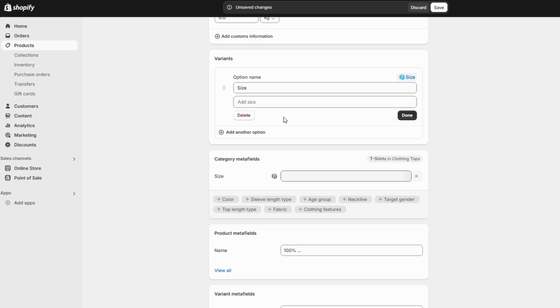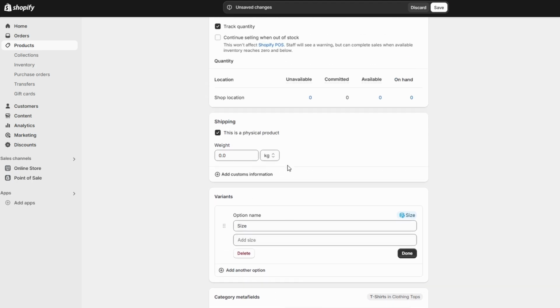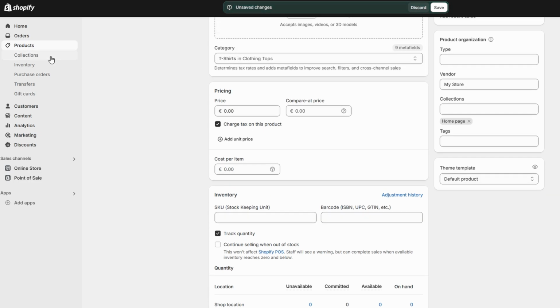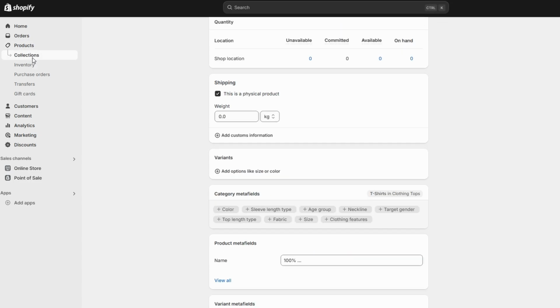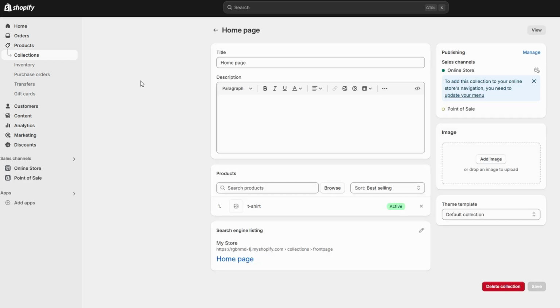Shopify Metafields are not just useful for individual products or variants, they can also be applied to collections. This feature is incredibly beneficial if you want to add extra details to an entire group of products, such as a holiday collection, exclusive items, or a limited-time sale. For example, if you're launching a spring collection or promoting a summer sale, you can add custom fields to provide customers with more context about the collection or its unique attributes.